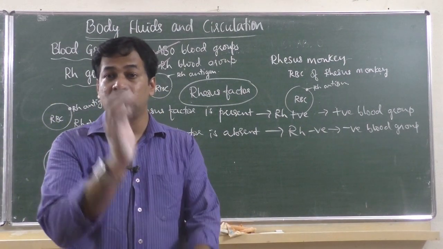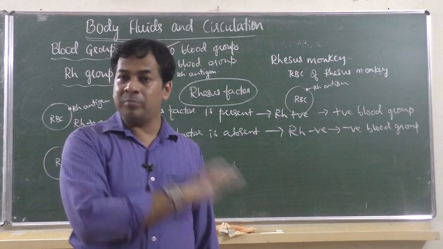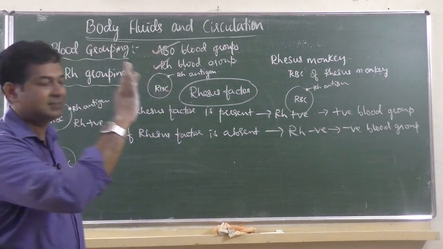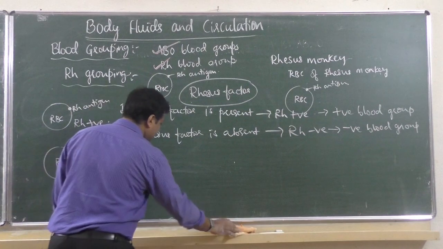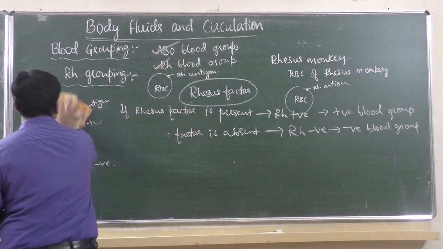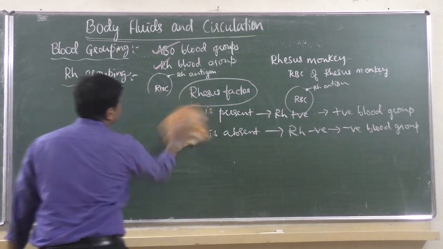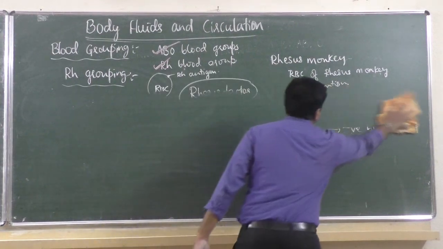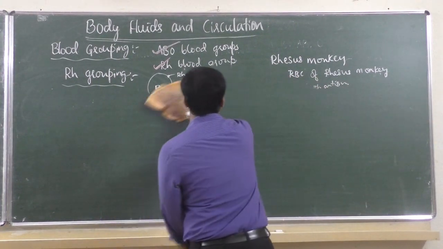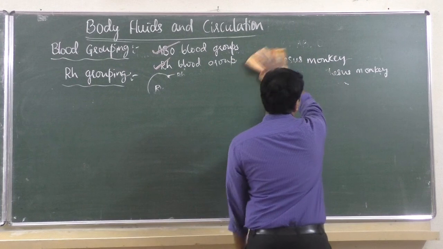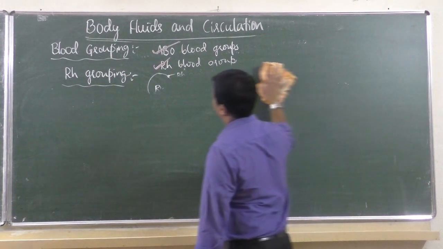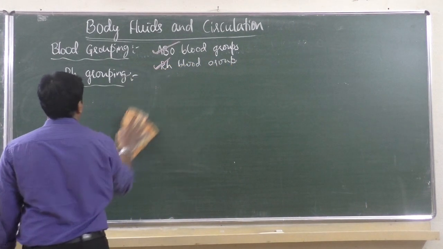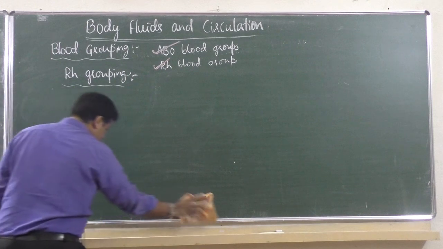If you don't match, what happens? One example is given, one medical case is given. That's why I said this is a very interesting part of this chapter. What happens if a positive blood group person receives negative Rh factor or vice versa? What happens? We will see.